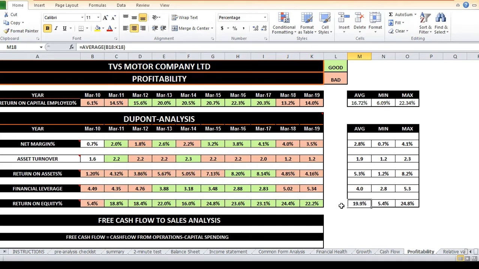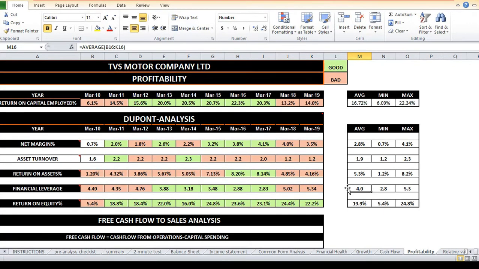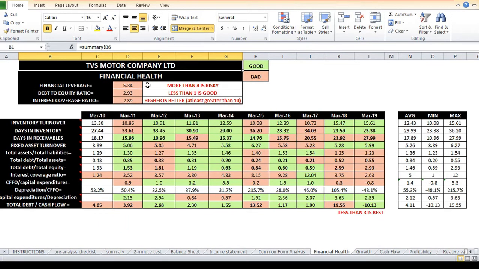But even though its return on assets is very low, it is able to post high return on equity. That is, its last 10-year average return on equity is 20%. The major driver for this high return on equity is its high financial leverage. As you can see, its 10-year average financial leverage is 4. So even though TVS is earning high ROE, I will not get excited because it is low quality return on equity. That is, TVS is earning high return on equity by taking large amounts of debt. As you can see, in 2019, TVS Motors' financial leverage is 5.34. Debt to equity ratio is 2.93. Interest coverage ratio is only 2.39.